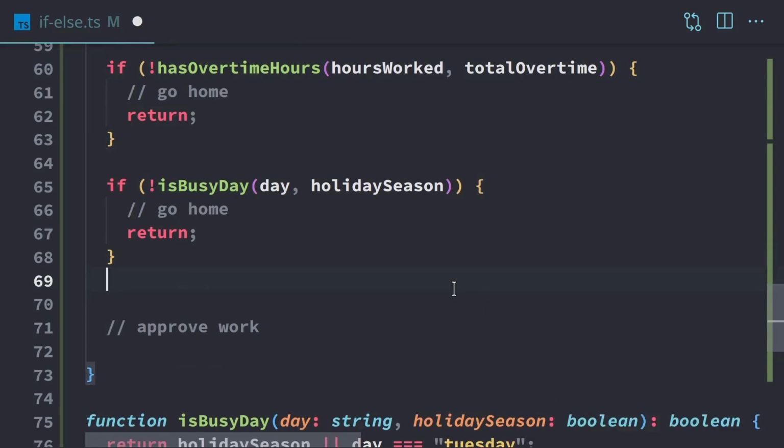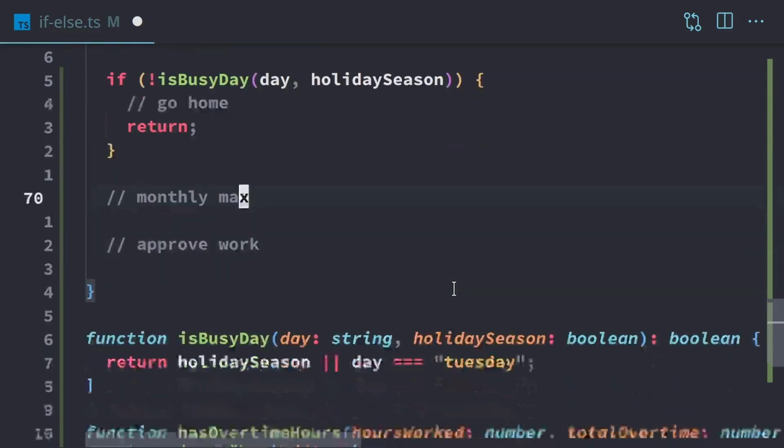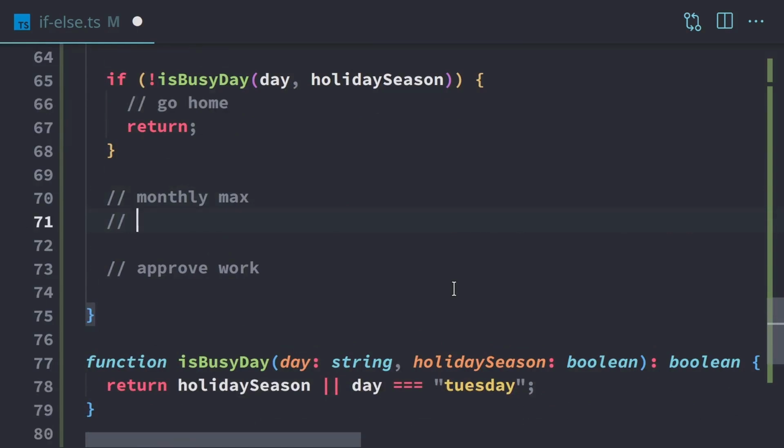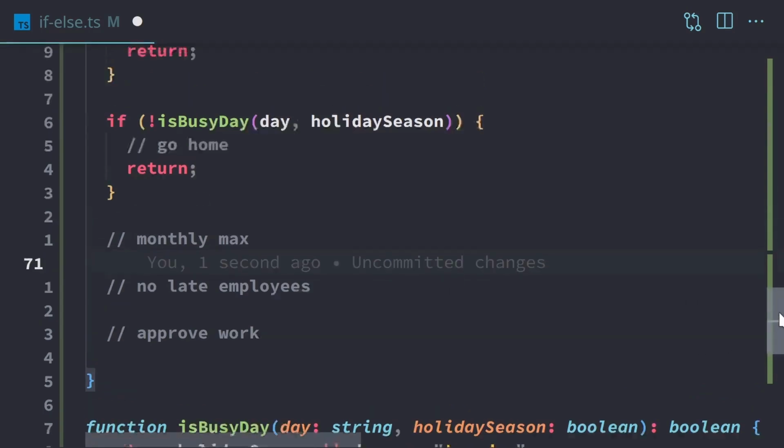Like perhaps maybe you want to add a monthly maximum so we can check for monthly max. And maybe you don't want to approve it if the employee always shows up late. So we have another check for no late employees. So we don't want to give them overtime because they're always showing up late and causing overtime to happen. So we don't want to reward them with extra pay.